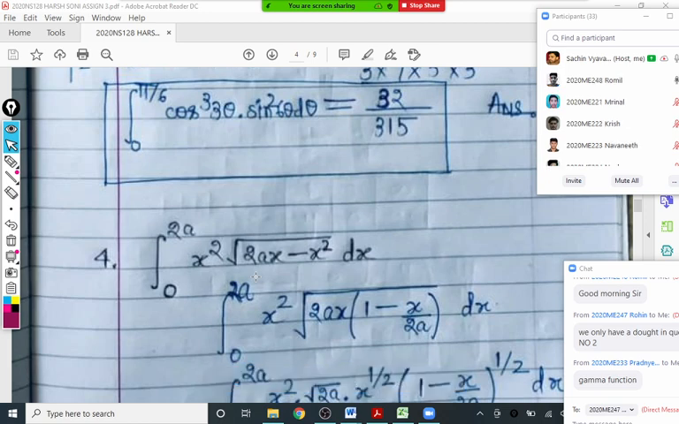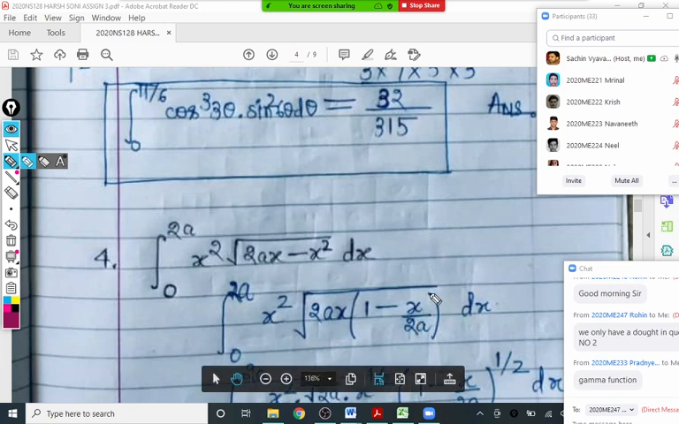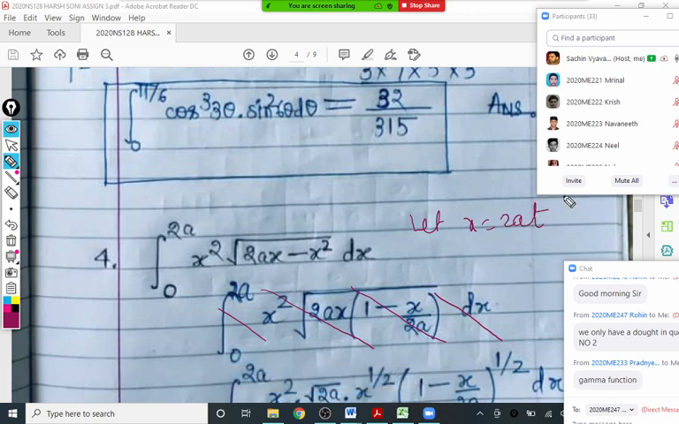Sir, x upon 2a equals t. Okay, so this is one of the ways. Yes, whatever he has done, after simplification he selected x upon 2a is t. This is also correct. But suppose you are not interested in doing these things. Then you can directly put, let x is equal to 2at.